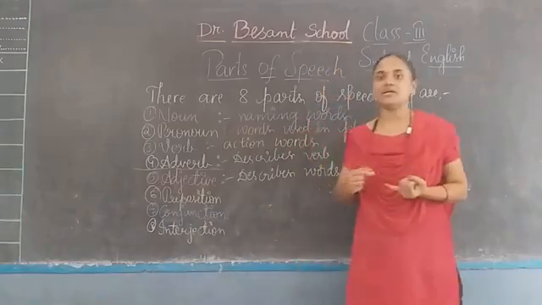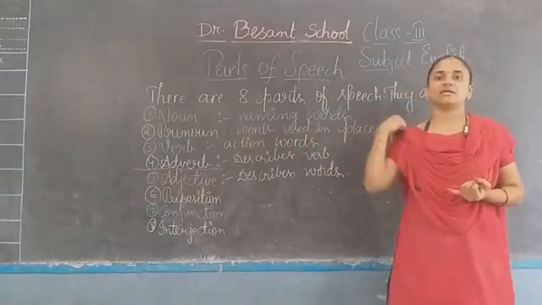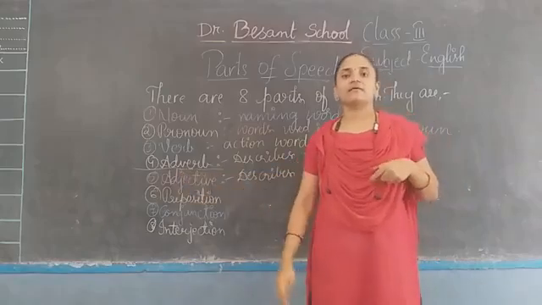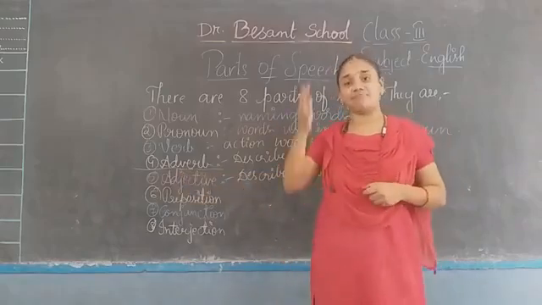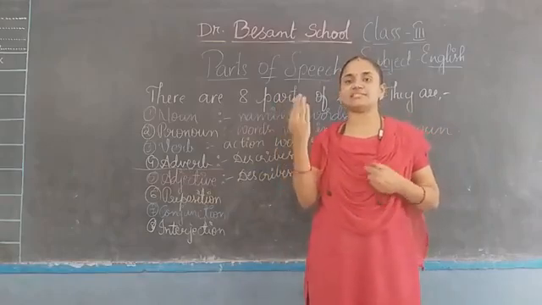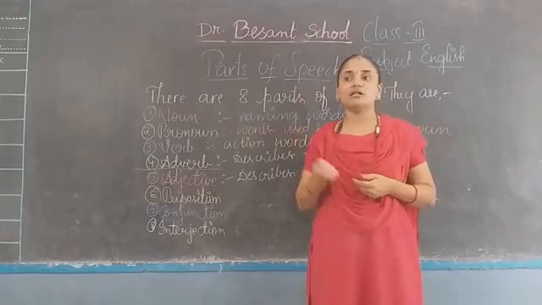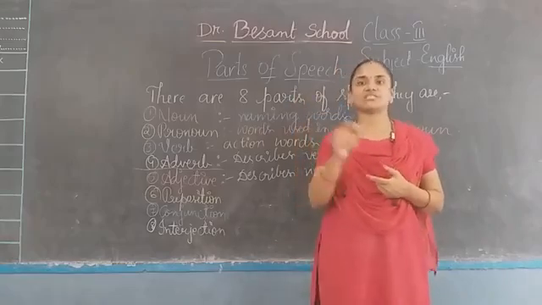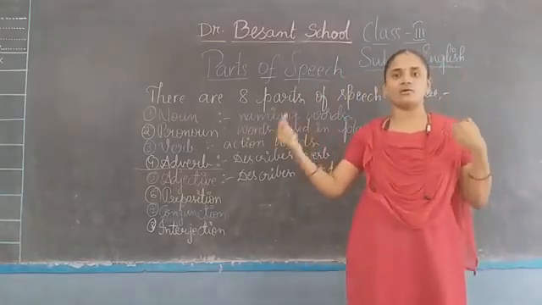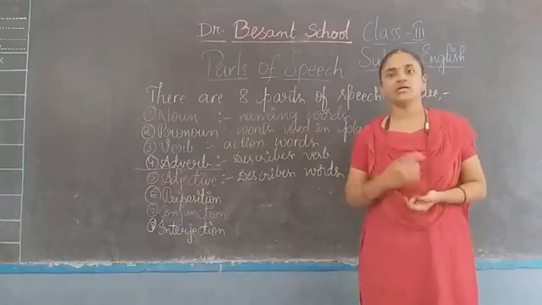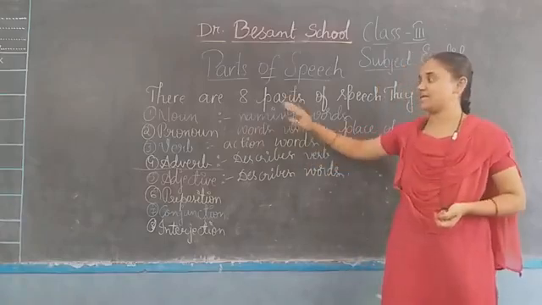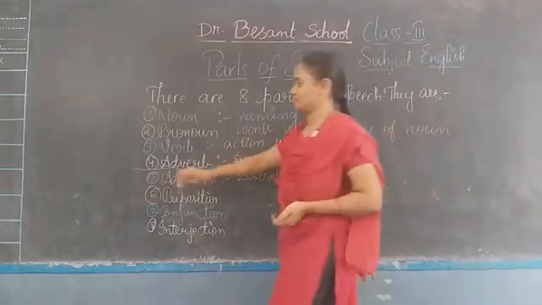They describe the nouns. Like if I say, I have a long hair, I have a short hair, I have black hair. The boy sitting in the class is tall. Means whatever word we use to describe the noun. How the boy is tall. How is my hair long or short or black, white, whatever it is. So the words which describe the noun, these are interlinked with each other.